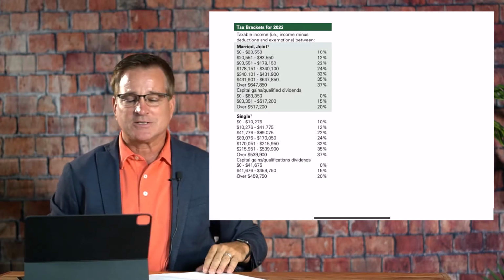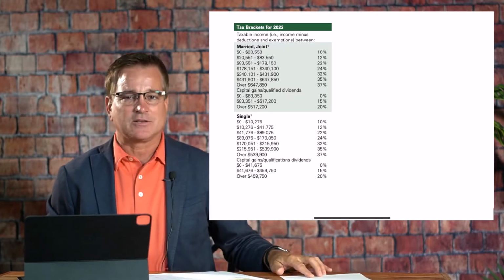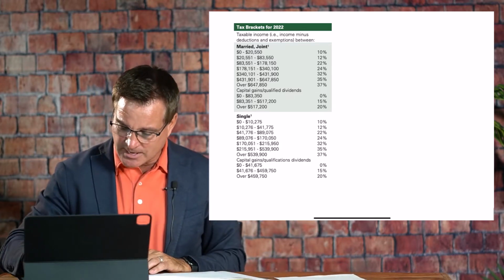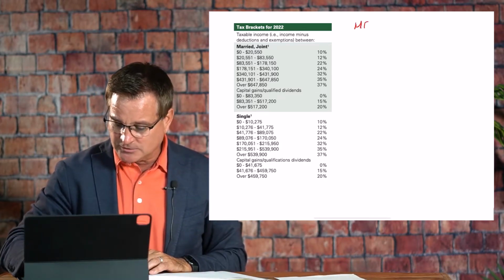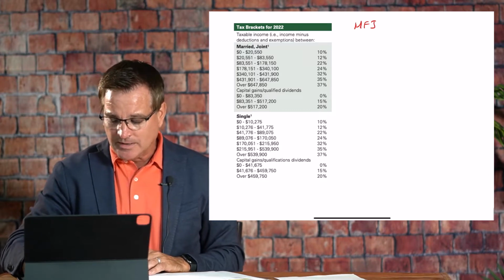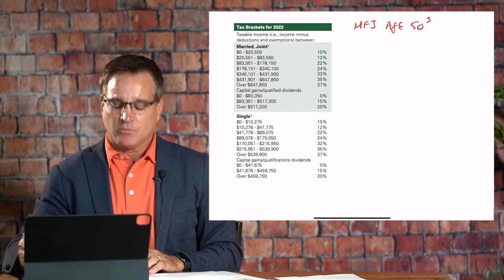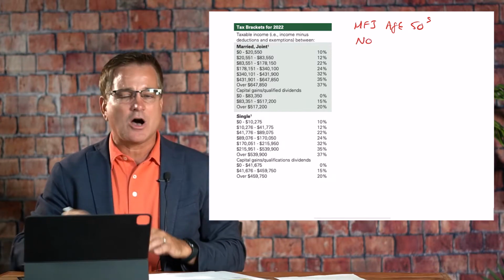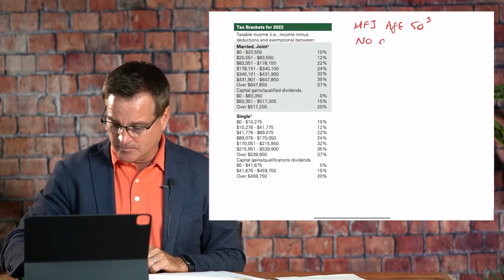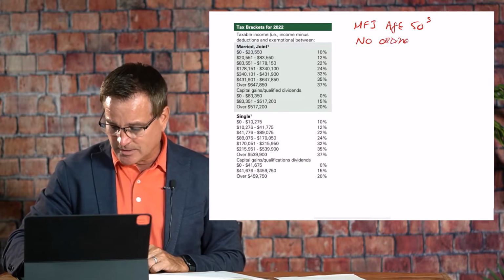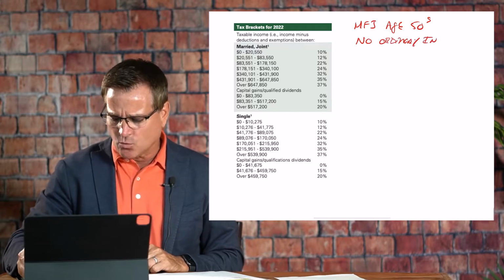In our first example, we're going to keep things relatively simple. So we have a married filing jointly couple in their 50s, and they have no other ordinary income, so no ordinary income from things like wages.